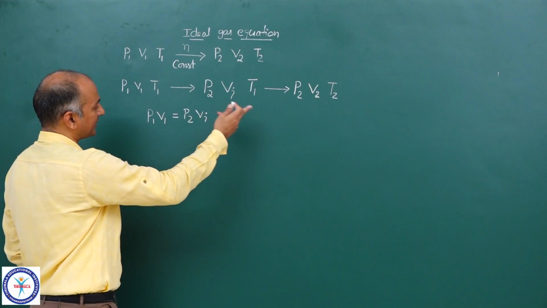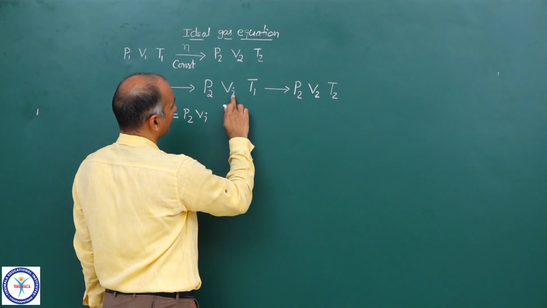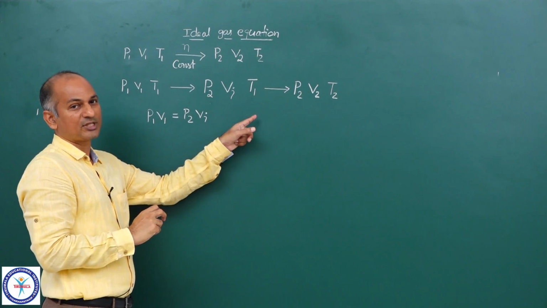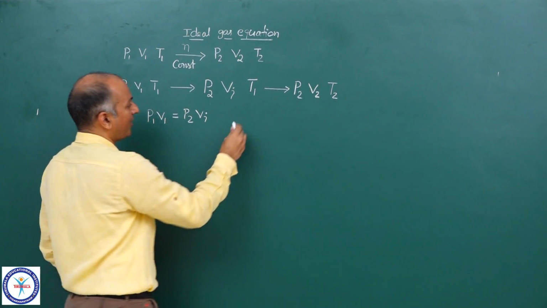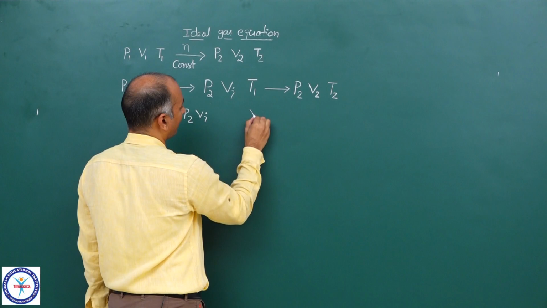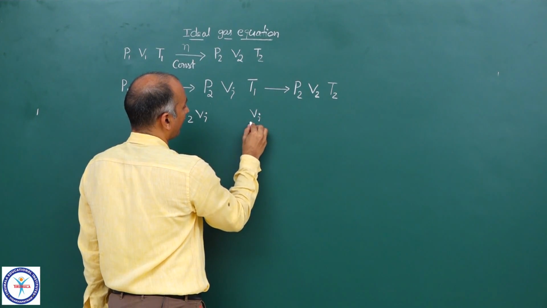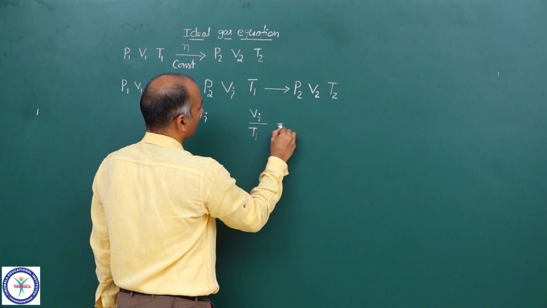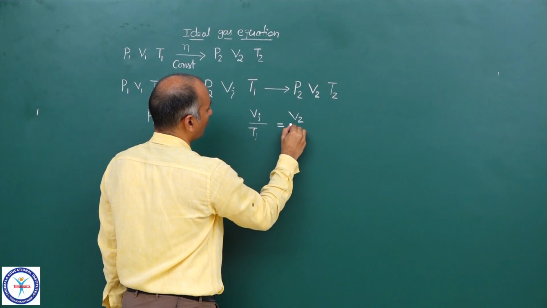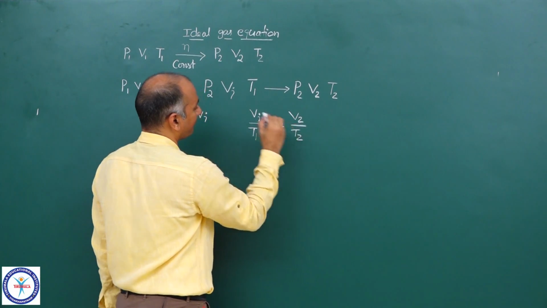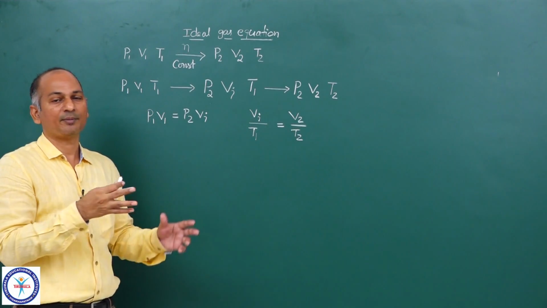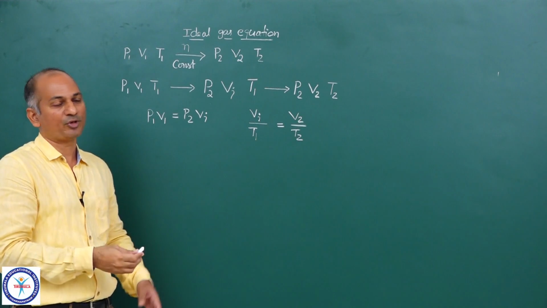Now for the second step, we can apply Charles' law because the pressure is constant, number of moles are also constant. So we can write down Vi upon T1 is equal to V2 upon T2. So the ratio of volume and temperature remains constant when pressure and number of moles are constant.